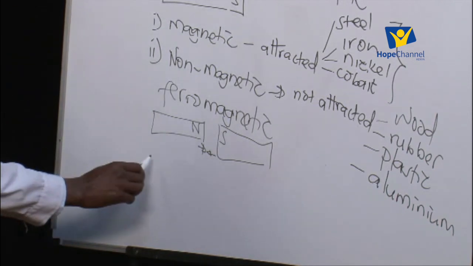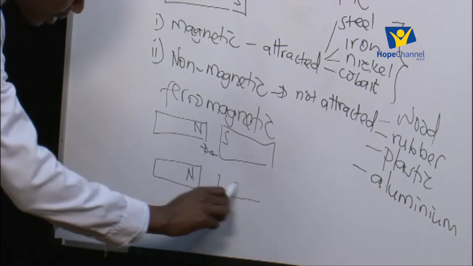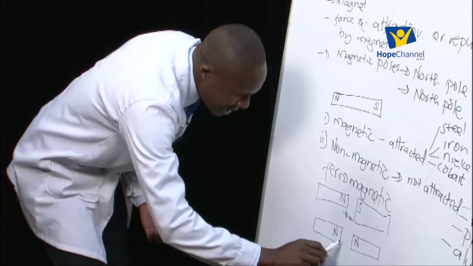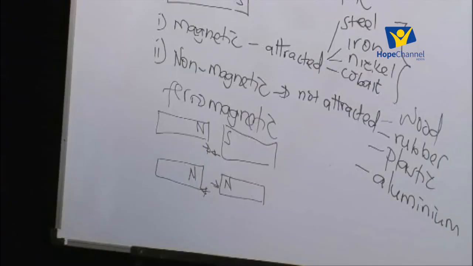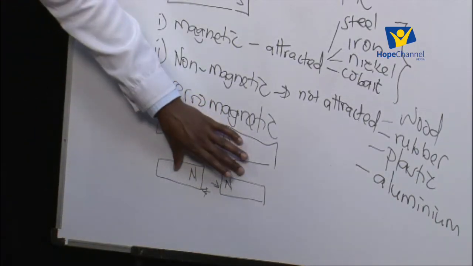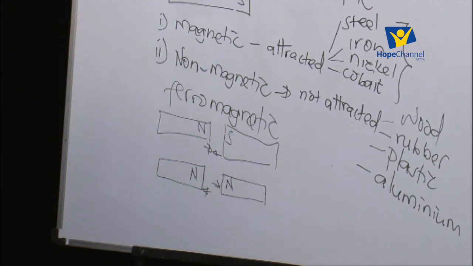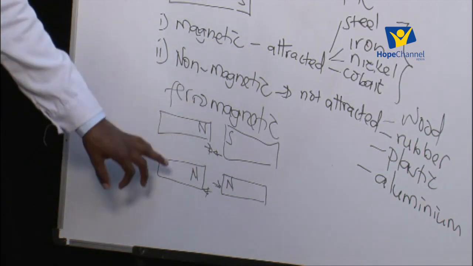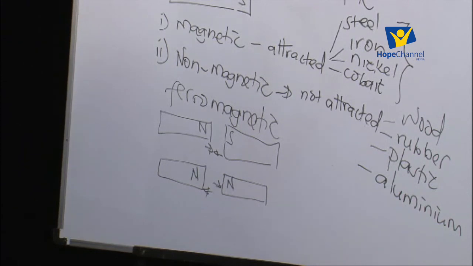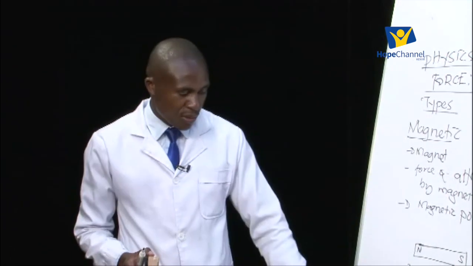But if we bring a north pole close to another north pole of another magnet, in this case, these ones will repel. They'll push each other sideways. So this repulsion also constitutes a magnetic force. But in this case, repulsion can only take place the moment we have two like poles. Like we have a north pole and a north pole, or we can have a south pole and a south pole brought close to each other. They will not attract. We only expect them to repel sideways, and so the magnets will move apart.